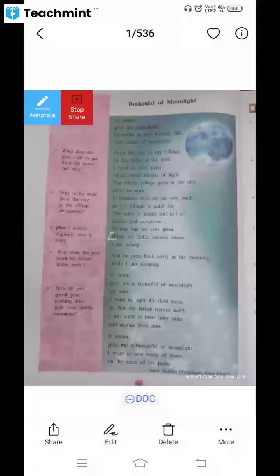So what will happen when my father returns early? I will be happy, I will be satisfied, because there will be togetherness. I will eat with my father, sitting together as a family member.